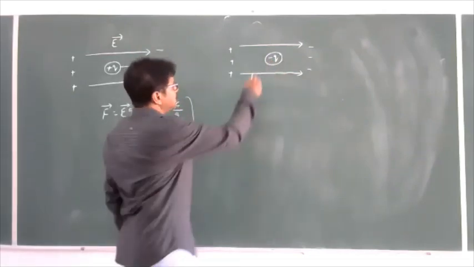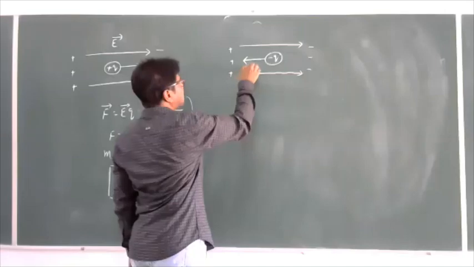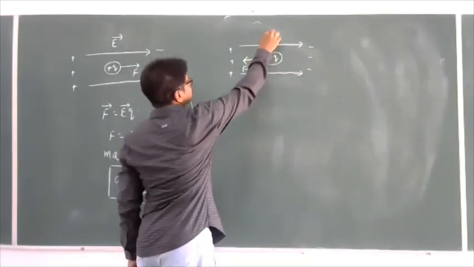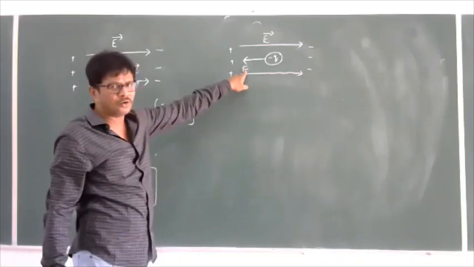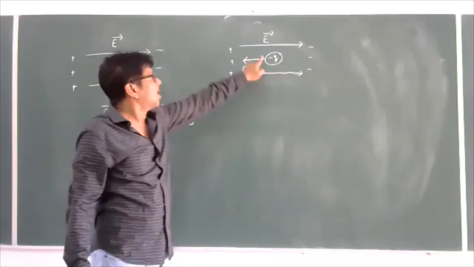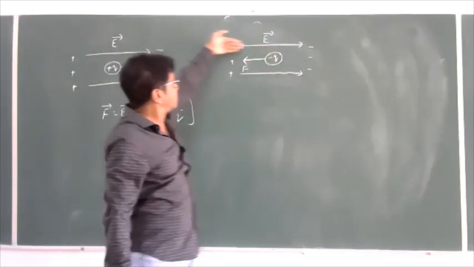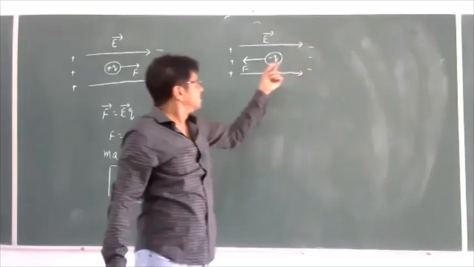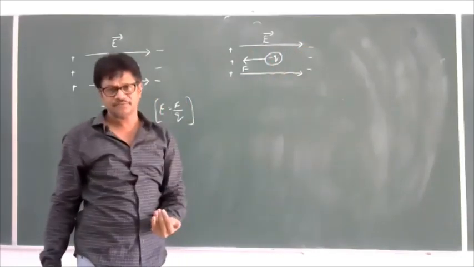So obviously it will experience a force in this direction. What is the direction of the force now? The direction of the force is opposite to the direction of the electric field. The electric field is acting like this, and the negatively charged particle is experiencing a force in this direction.